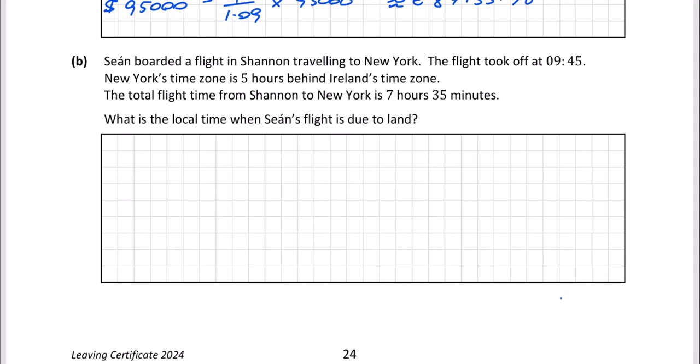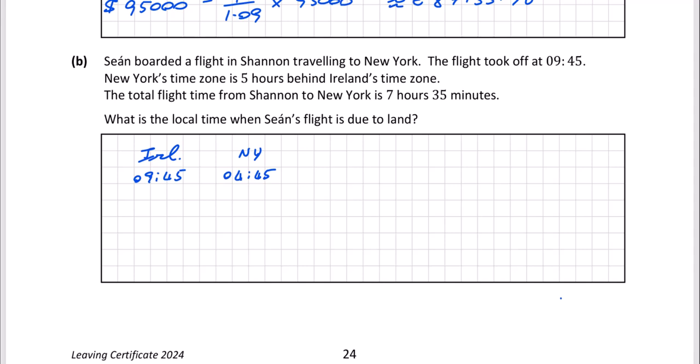The total time of the flight from Shannon to New York is 7 hours 35 minutes. What is the local time when Sean's flight is due to land? Okay, so if we take the Irish time as 09:45, New York time then is going to be 5 hours behind that. So subtract 5 hours, you'll get 04:45. So that's the local time in New York when Sean boarded his flight, or when the flight took off at 9:45 local time in Ireland. It was 4:45 in the morning in New York.